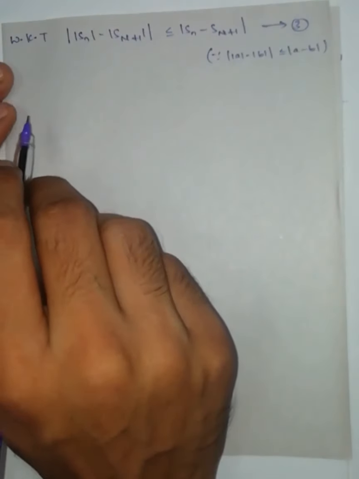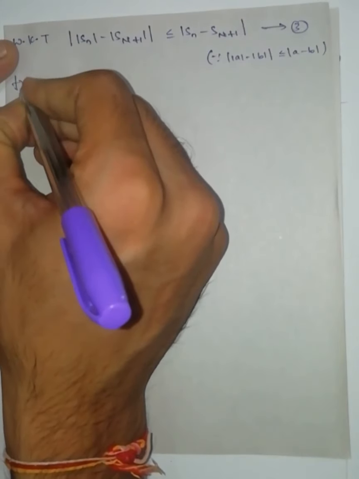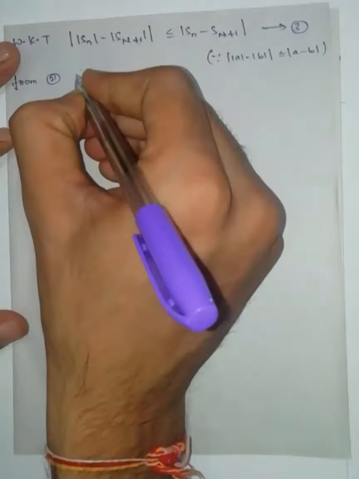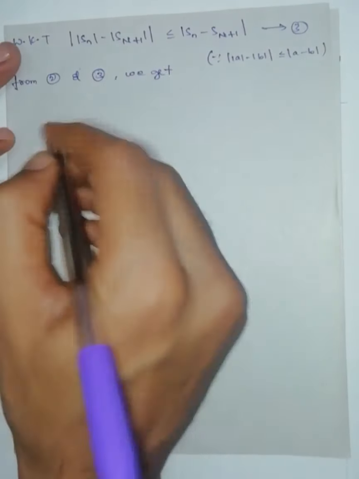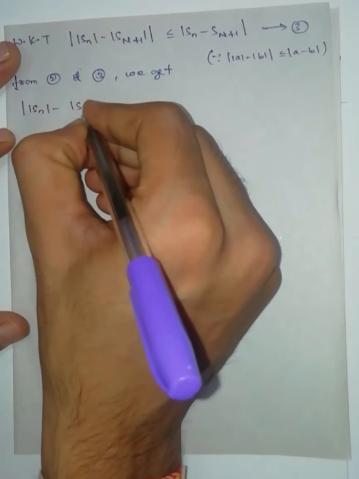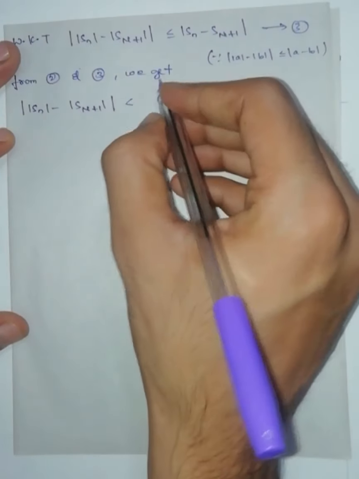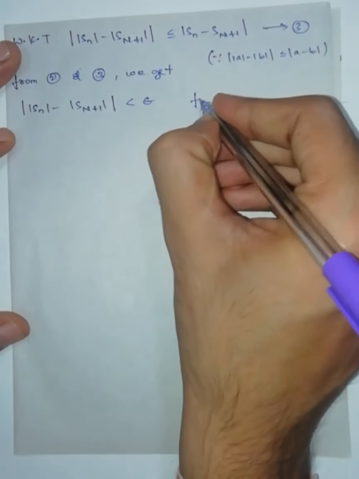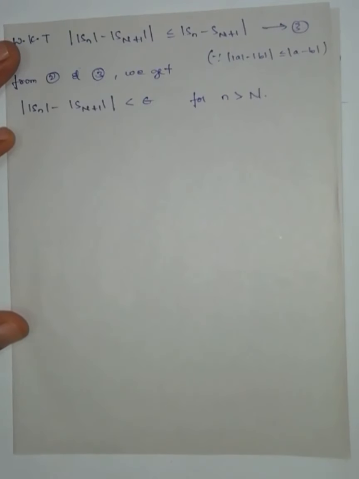Therefore, from equation number 2 and 3, we get modulus of Sn minus modulus of Sn plus 1 is less than epsilon for n greater than capital N.